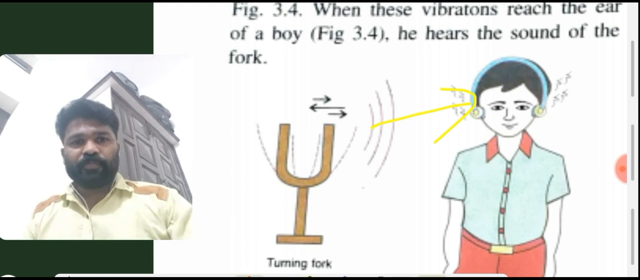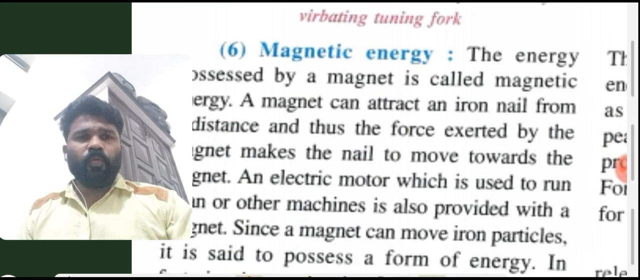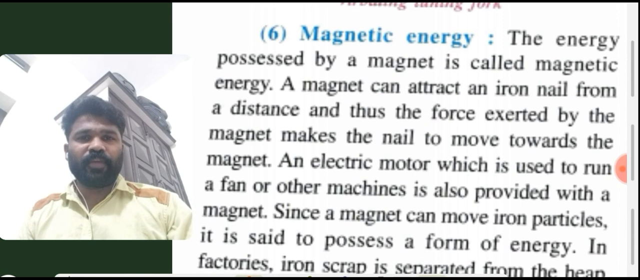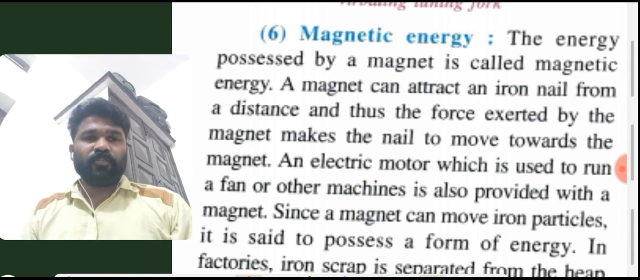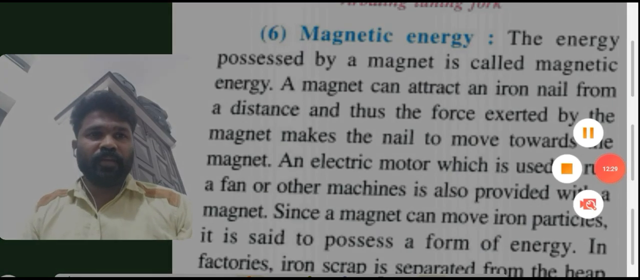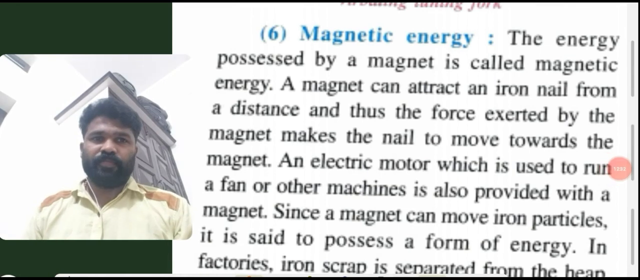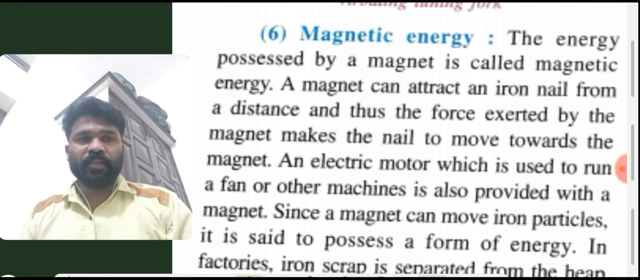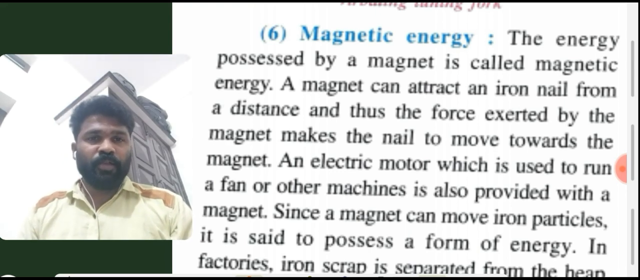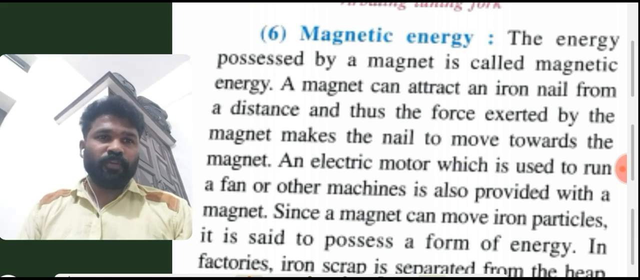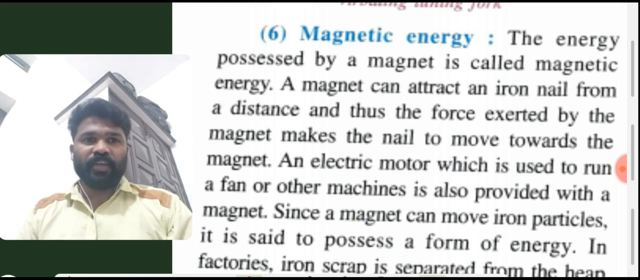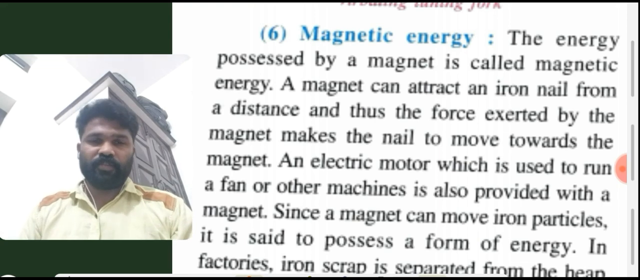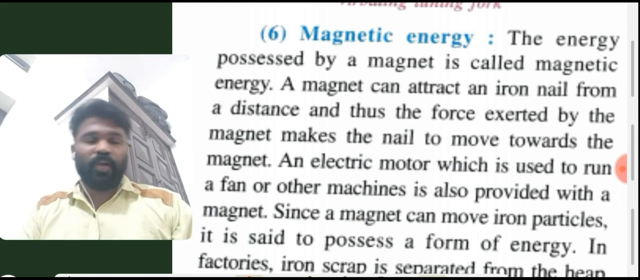Okay students, now we will discuss the sixth type of energy, that is magnetic energy. The energy possessed by a magnet is called magnetic energy. A magnet can attract an iron nail from a distance and thus the force exerted by the magnet makes the nail move towards the magnet. We know that a magnet attracts iron objects due to its special type of property.